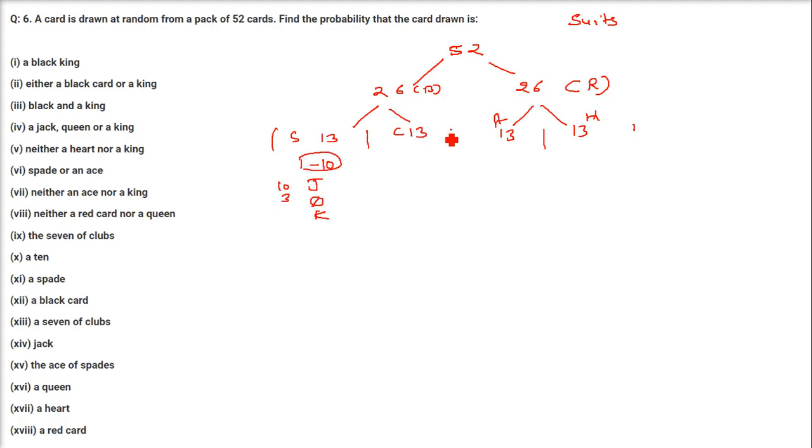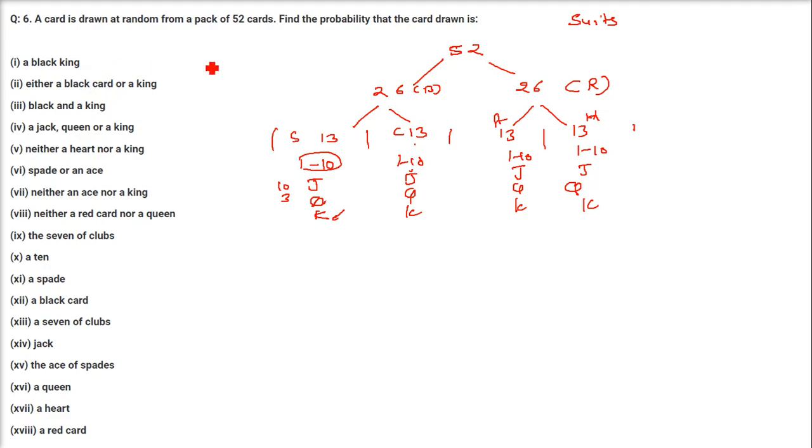And all this will have one of these. So when we have, say, a Queen, if it is of hearts, we say Queen of Hearts. All this will have 1 to 10, J, Q, K. All this will have 1 to 10, J, Q, K. This will also have 1 to 10 and J, Q, K. So if you say King, it is King of Spades, King of Hearts, King of Clubs, like this. So now let us go to the questions.